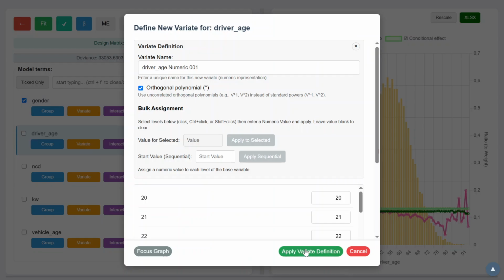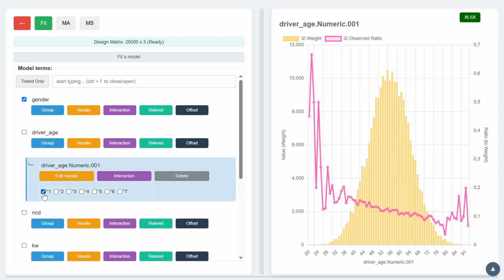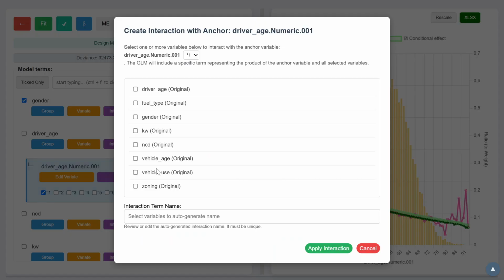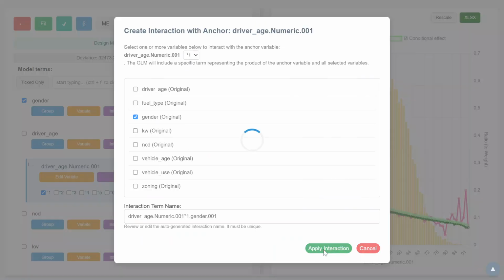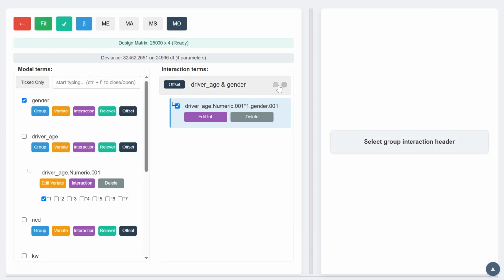We then add a variate for driver age to capture the decreasing trend in claim frequency with respect to driver age. We also add an interaction between age and gender, a classic example where young males show a higher claim frequency.